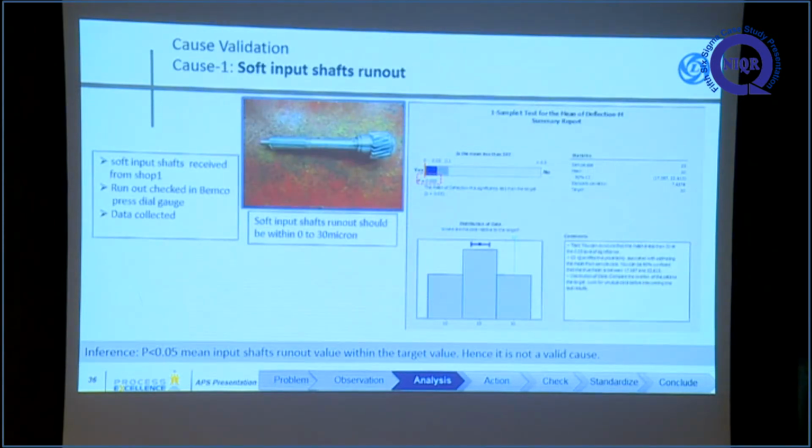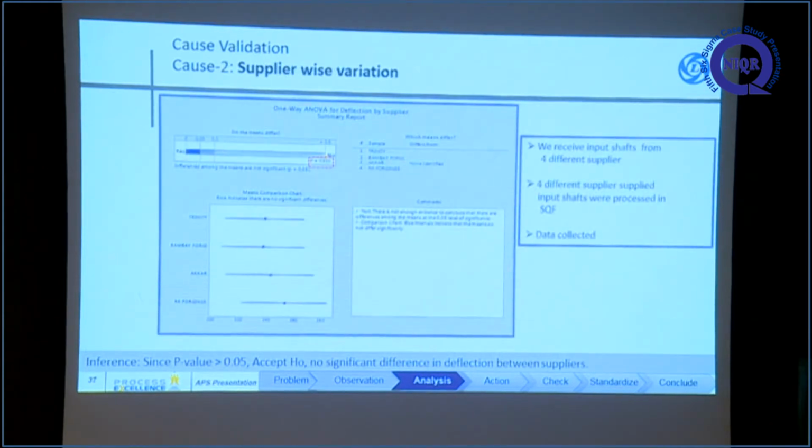The first cause is soft input, that is before heat treatment. We may think that at the initial stage itself there was a bend, some run out. So we analyzed it and conducted a one sample t-test, but the p value was not less than 0.05, hence it is not a valid cause. There is no run out problem in the initial soft stage. Second is supplier wise. We are using nearly 4 suppliers, Tata, Bombay Forging like that. There is also no deflection variation between suppliers. The deflection is coming from all the suppliers.